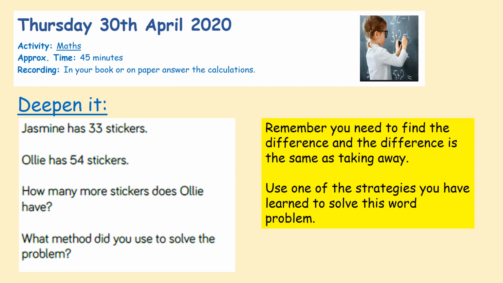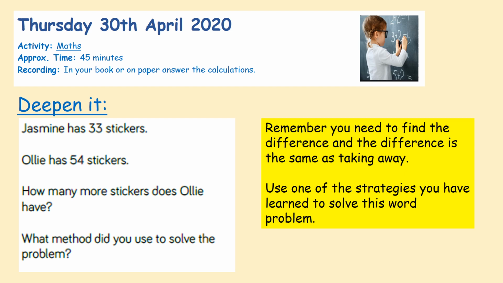So I want you to pause the video here. Have a real think about this question. Jasmine has 33 stickers. Ollie has 54 stickers. How many more stickers? That question is saying, what is the difference between the stickers that Ollie and Jasmine have? How many more stickers does Ollie have than Jasmine? We've just been finding the difference. We've just been finding out how many more.